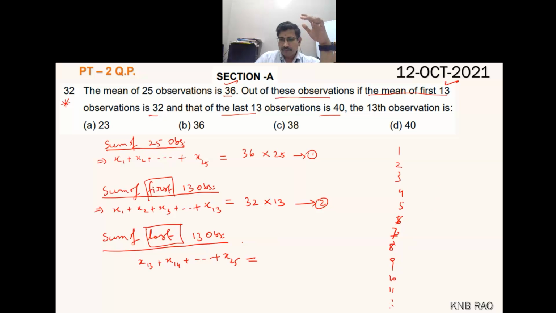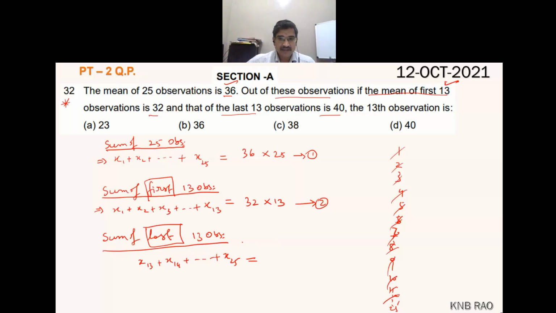See, out of 25 fellows, if I take away the beginning 12 fellows, 1, 2, 3, up to 12, the rest of them are 13 fellows. In a bunch of 25 fellows, if I take away the first 12, I'll have the remaining 13 fellows.